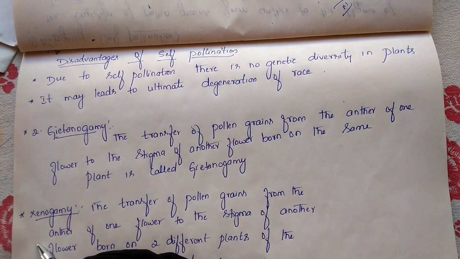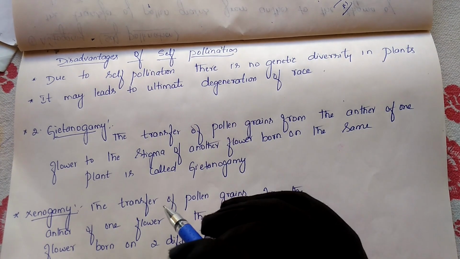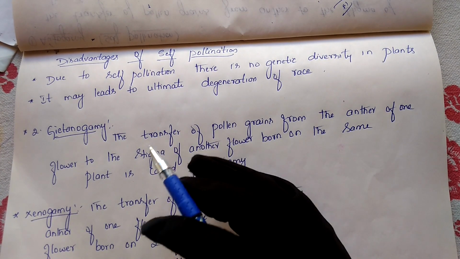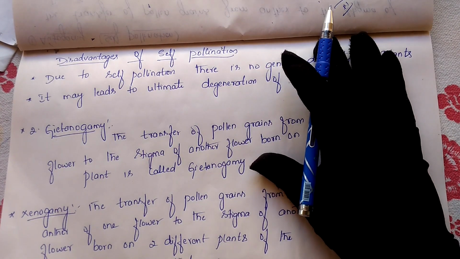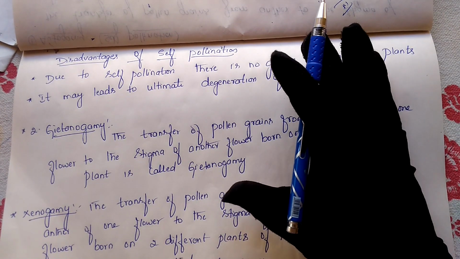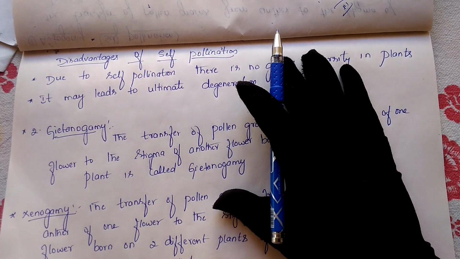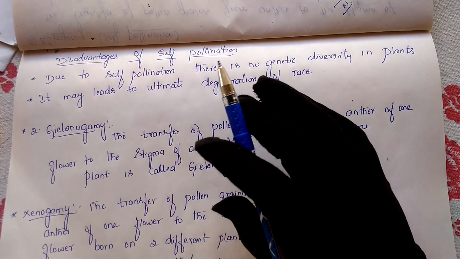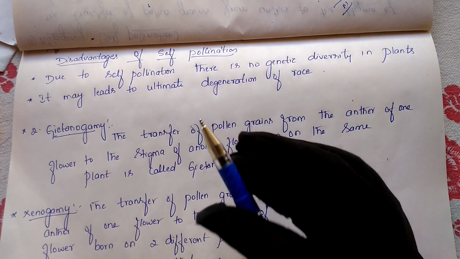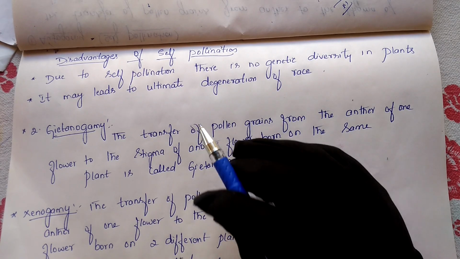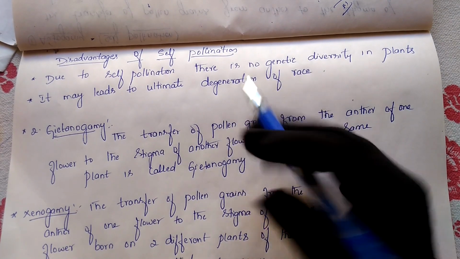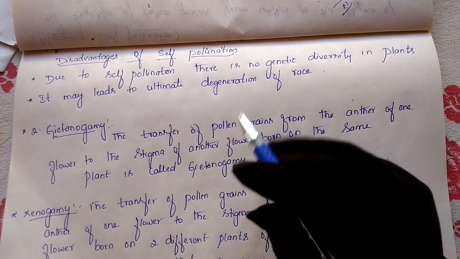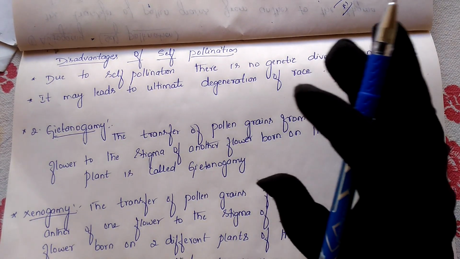Whichever character is present in the parent, the same character will be exhibited in the offspring also. Pure lines will follow, as I just said. So this is the disadvantage: whichever character is present in the parent, the same character will be exhibited in the offspring. There is no chance of a change in the character.